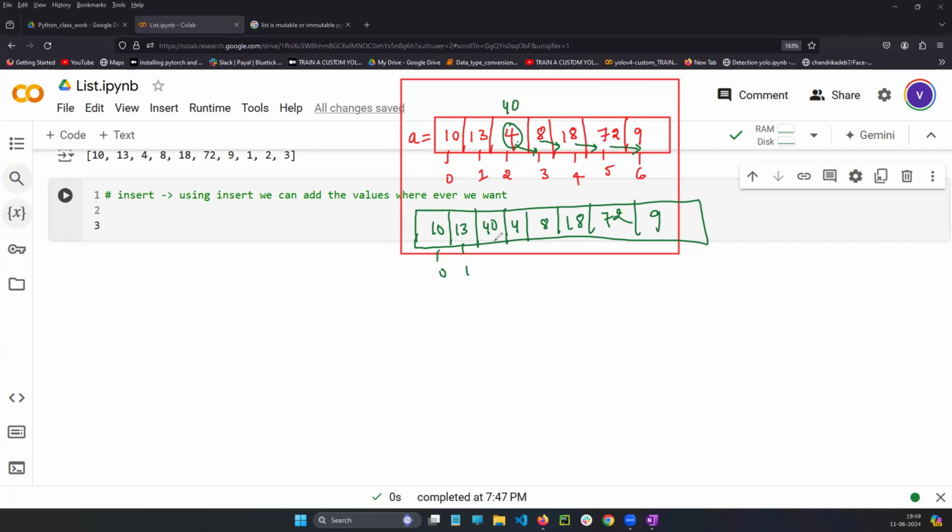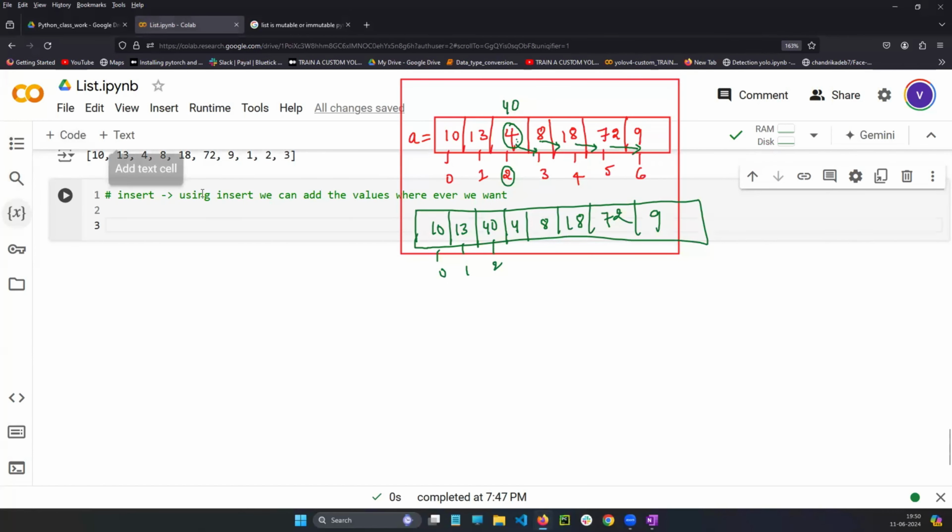See, 0th index, first index, second index. Second index, 4 is there. Now in the second index, in the place of 4, if you want to add 40, you can add the 40. But whatever the current value is in that location will move right side. All the values will be shifted to the right side. Those things you can also do.